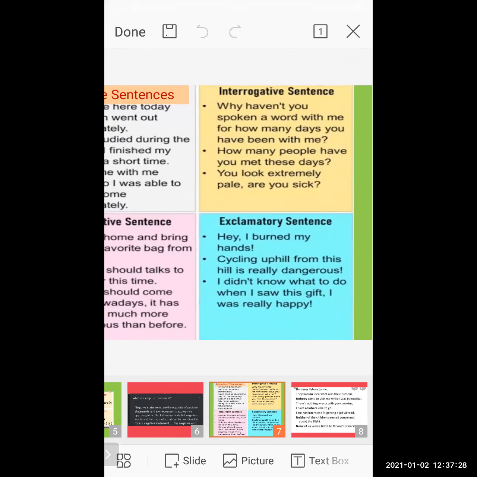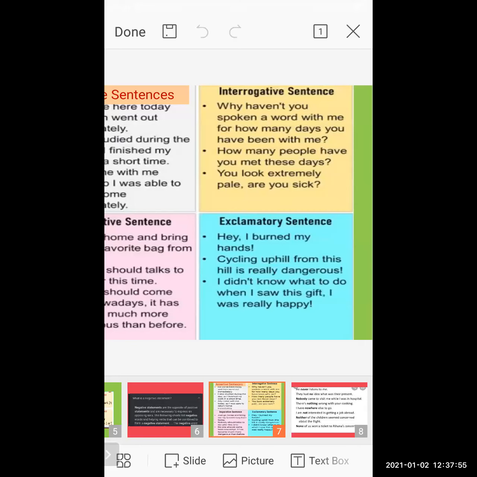Exclamatory sentence. Exclamatory sentence means what? Where it shows your strong feelings. Hey, I burnt my hands! Observe it clearly. After hands, there is an exclamatory mark. It shows their strong feelings that the hands are burned.